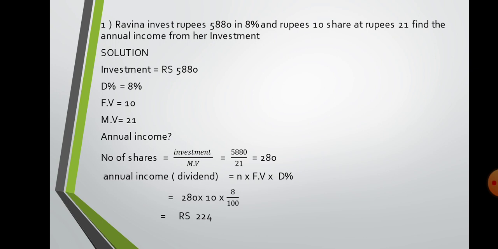So now you tell me, these shares are issued at par, discount or premium? Yes, premium. Now you have to find out the annual income. That means in short I have to find out dividend. To find the dividend I should know the number of shares.